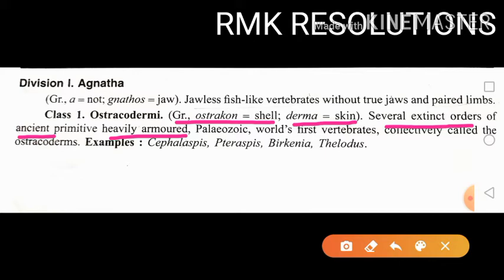These are the Paleozoic. Paleozoic means the era between the Precambrian and Mesozoic era. The animals which come under the class Ostracodermi are the world's first vertebrates, and collectively they are called the Ostracoderms. We can take examples: Cephalaspis and Thelodus. You remember these two examples of the class Ostracodermi.